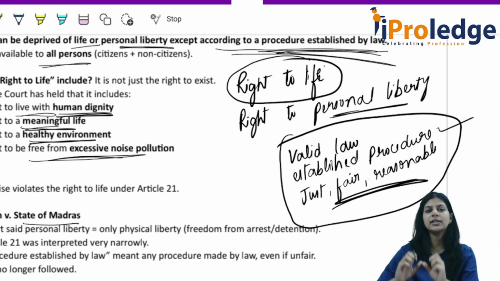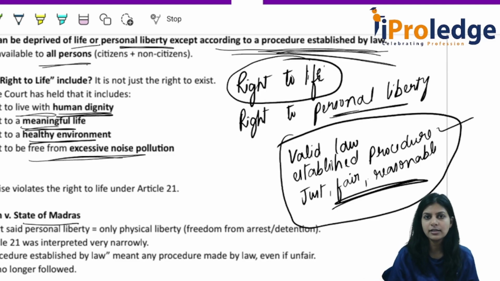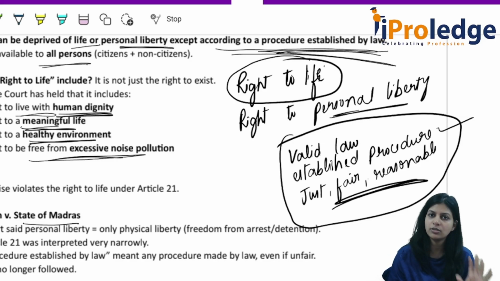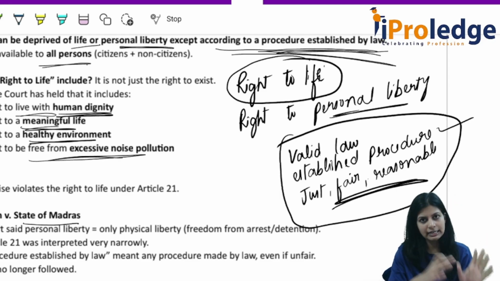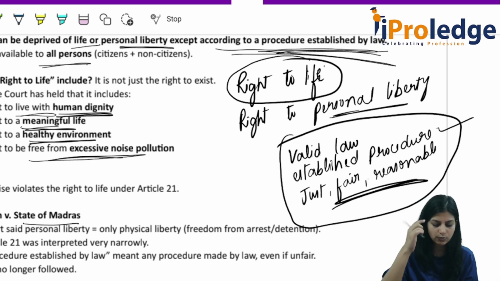Now, physical liberty, when do you say a person's physical liberty is infringed? A person is arrested, a person is detained. At that time, that person's physical liberty is harmed, right? So, as per A.K. Gopalan case, a right to personal liberty is affected when a person's physical liberty is affected. This is a very narrow interpretation that came up in this case law. Later it got widened through other case laws that we will see.